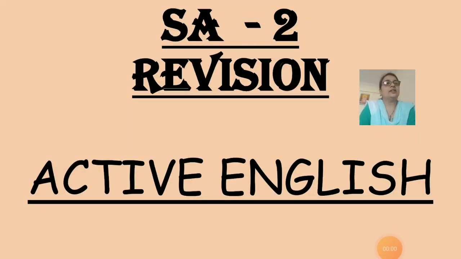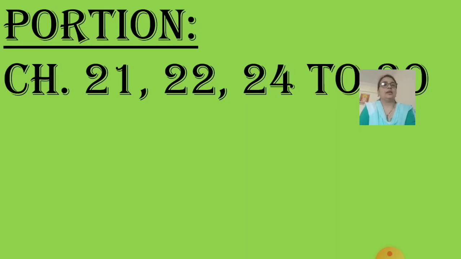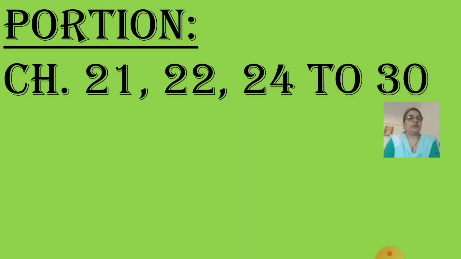Sairam students, in English period today we are going to revise Active English. Let's see the portion for Active English. Chapter 21, 22 and 24 to 30. These chapters are there for Active English.